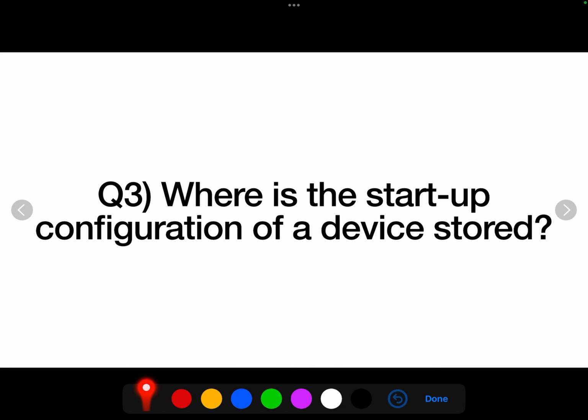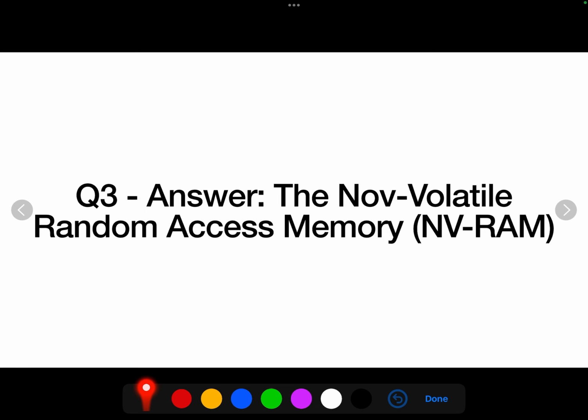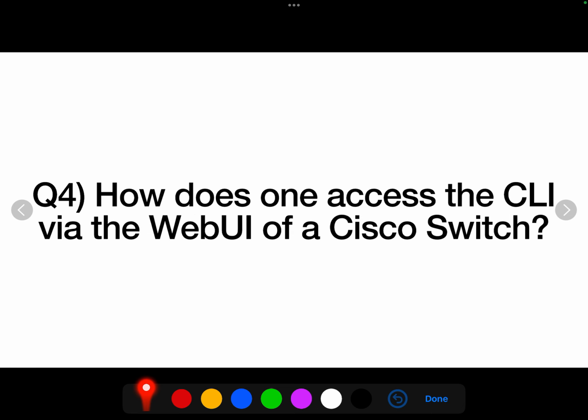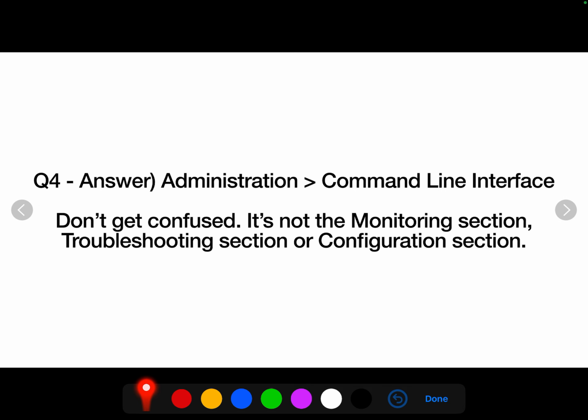Question number 3. Where is the startup configuration of a device stored? 5, 4, 3, 2, 1, 0. I hope you've had a think about this. Startup configuration of a device is stored in the non-volatile random access memory, the NVRAM. That's where it's being stored. Question number 4. How does one access the CLI via the web user interface of a Cisco switch? 5, 4, 3, 2, 1, 0. So it's the administration option and then command line interface. That's what you need to use.